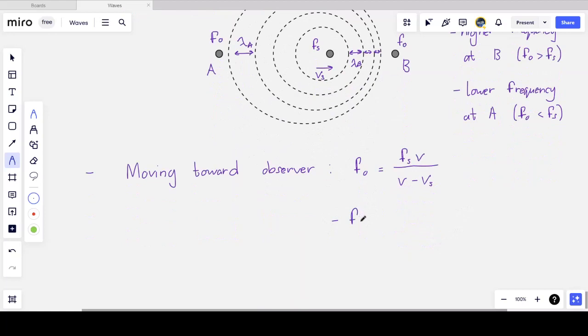So here I'm going to write down FO is the frequency observed by observer B in this case. We simply call it the observed or apparent frequency, since it's not the actual frequency. Fs is the frequency of the source.